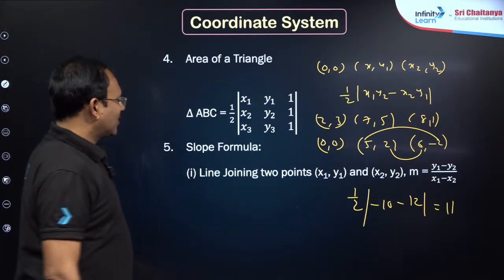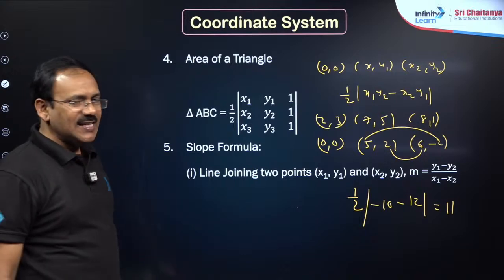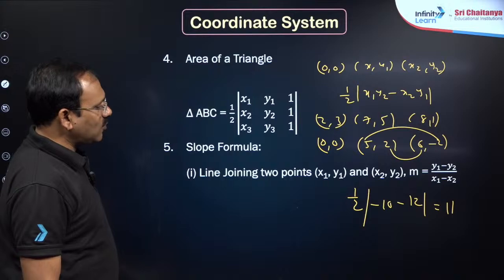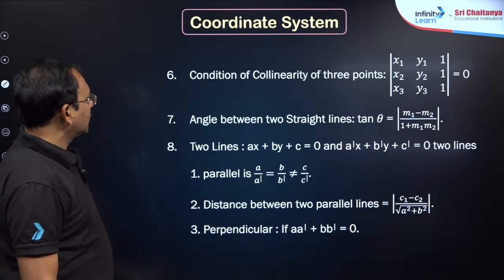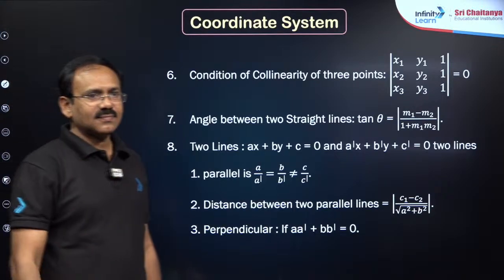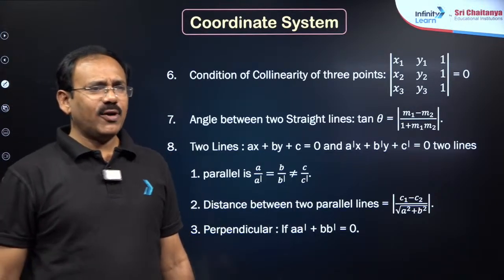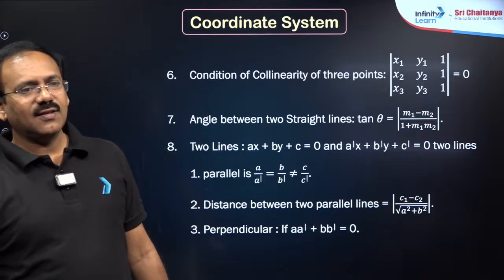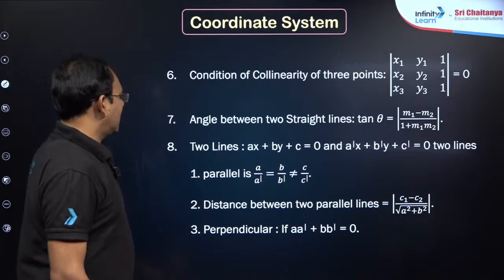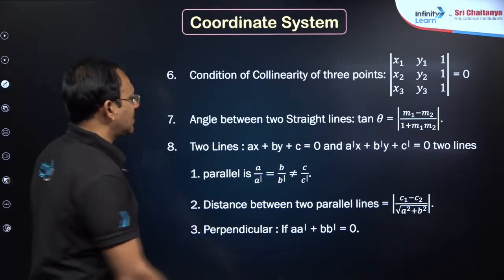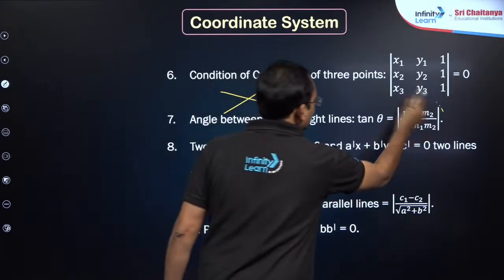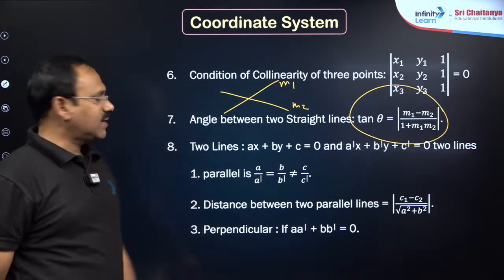Chalo. So if 2 points are given on a line segment, the slope m is given by (y2 minus y1) by (x2 minus x1). It's a typo error, but we are here to correct, right? So to find the angle between two lines, my dear friends, you just take their slopes m1, m2 and apply tan theta is equal to mod of (m1 minus m2) by (1 plus m1 m2).